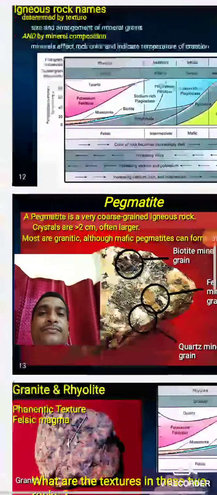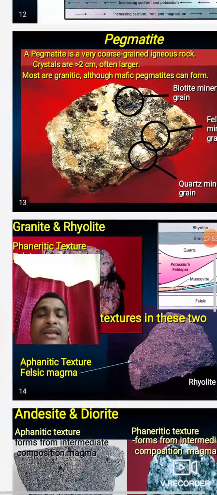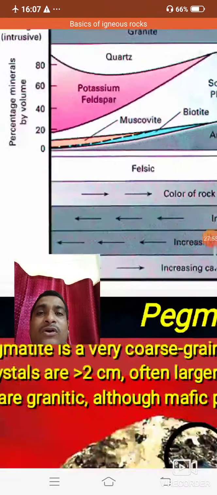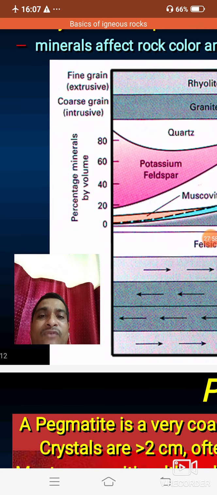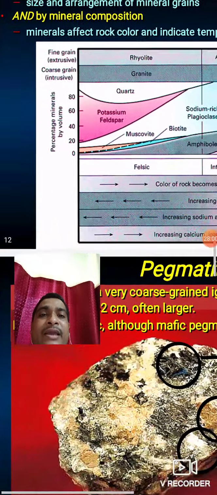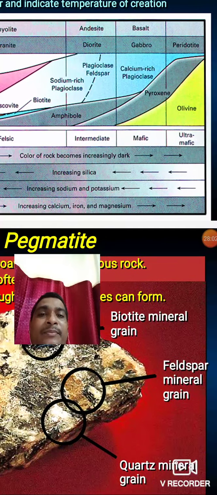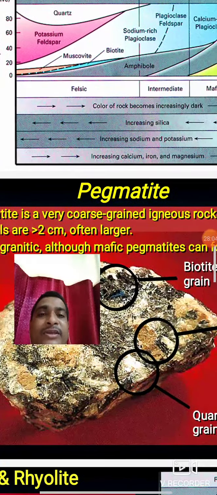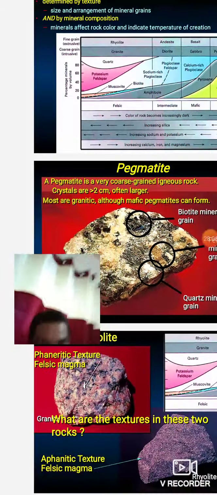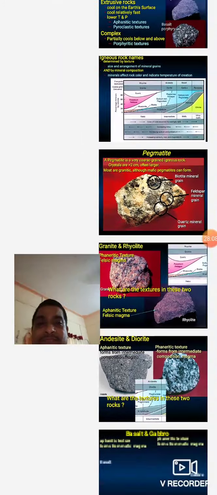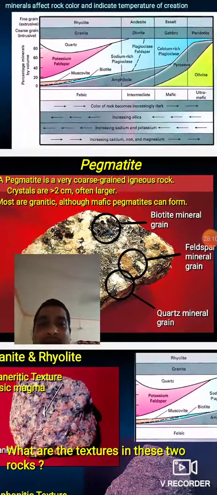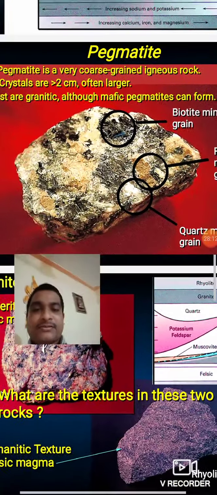These are the different nomenclatures of igneous rocks based on coarse grain, fine grain, percentage of silica, and presence of particular minerals in a particular rock. You see also, another important topic is pegmatite.